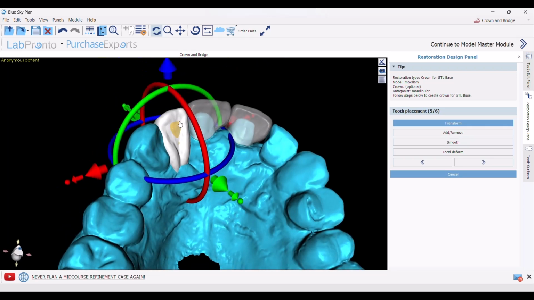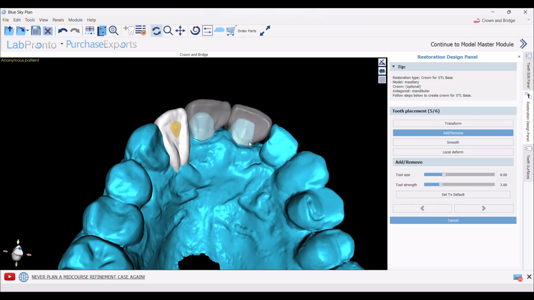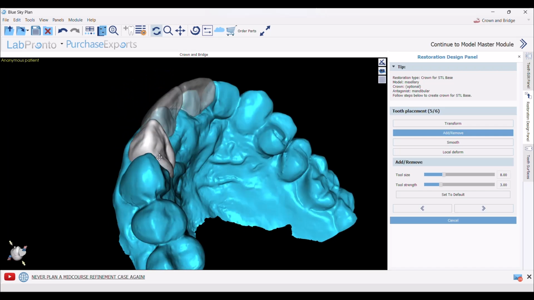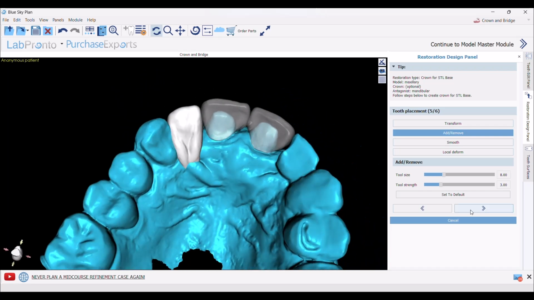This I can correct by the add function. Here also. Next.